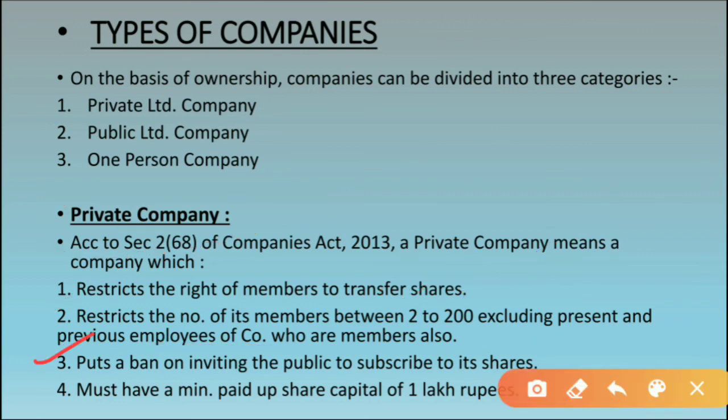Now the next is, it puts a ban on inviting the public to subscribe to its shares.